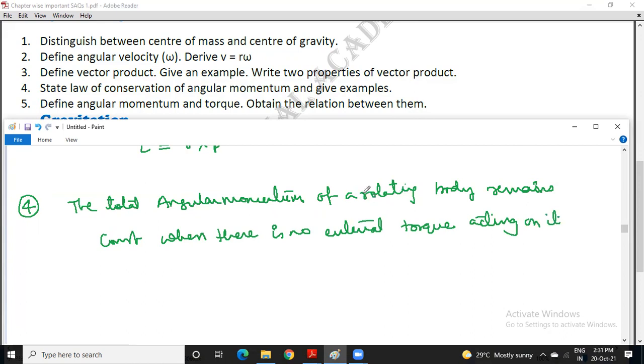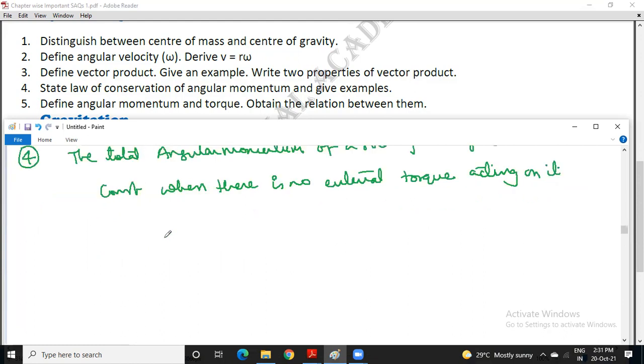This applies to a rigid body as well. So when torque is 0, angular momentum remains constant.